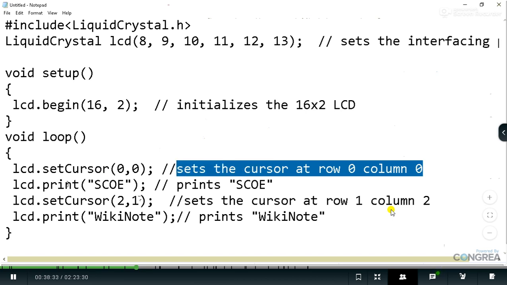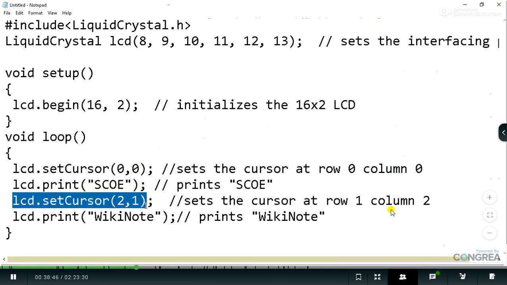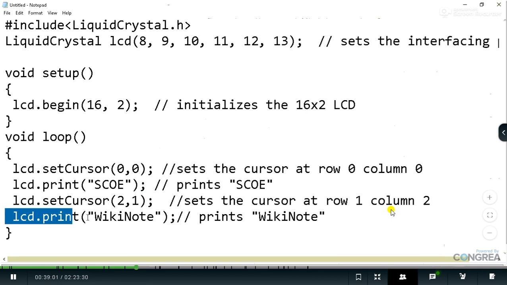Then the lcd.print function will print the value onto the LCD screen, and the word is SCOE. Next is lcd.setCursor 2, 1. So here also I am setting the cursor forcefully onto the second row, and this is now column 2. So column 2 means it's going to be the third position. Okay, I will make sure you won't get confused about that. Then again lcd.print Wikinode. So yes, it will display, and we will go for compiling this code in the Arduino IDE.